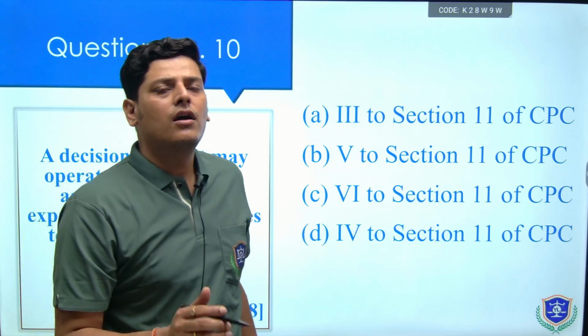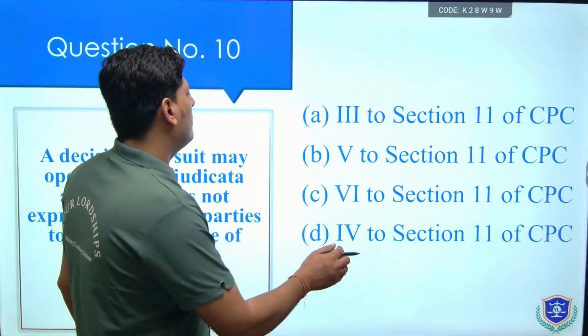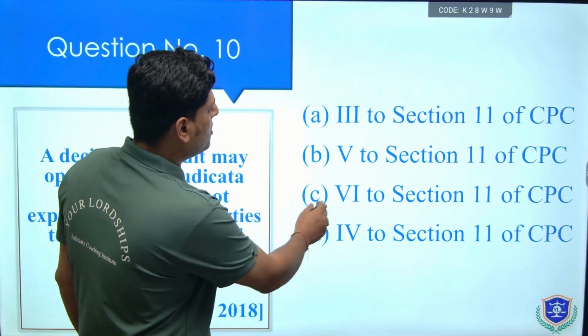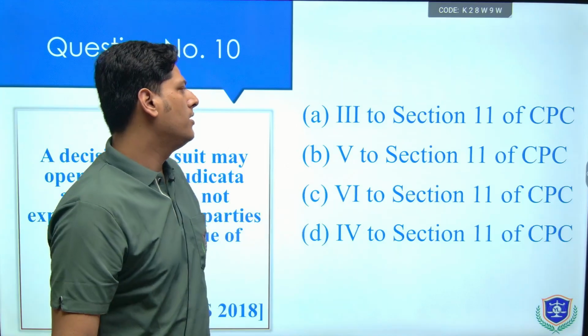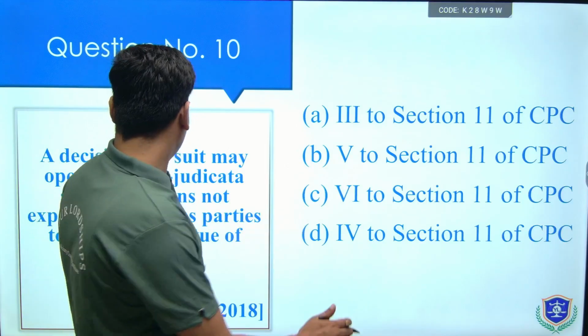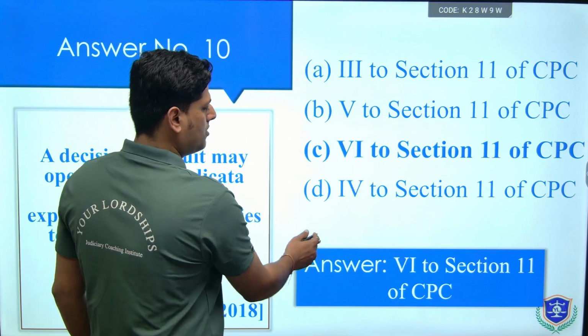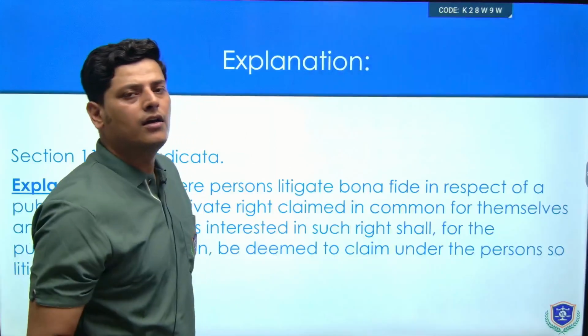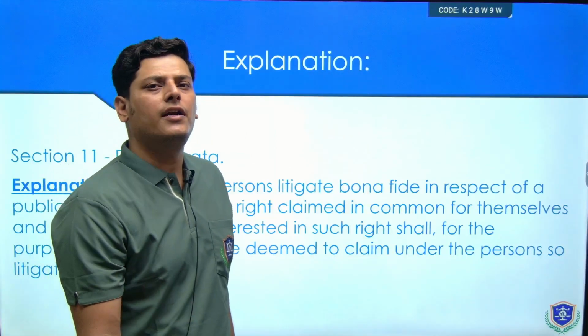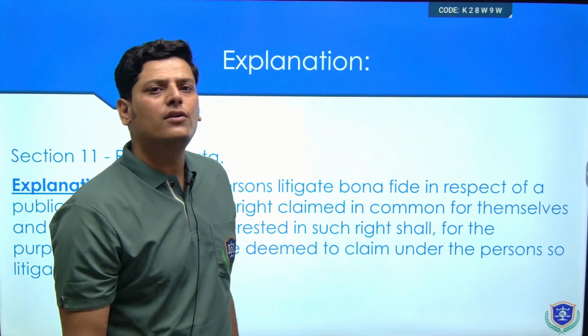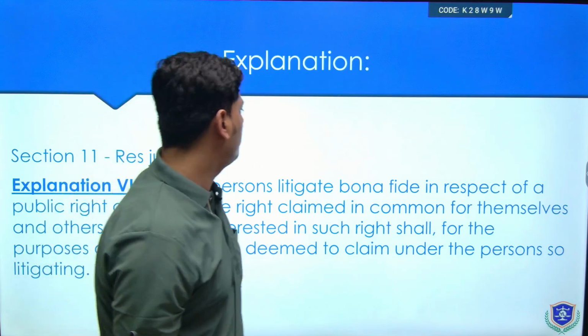That is covered under Explanation 6 to Section 11 of the CPC. So this would be the correct answer. Explanation 6 to Section 11 of the CPC deals with representative suits. Constructive res judicata, Explanation 4. Court of limited jurisdiction, Explanation 8.